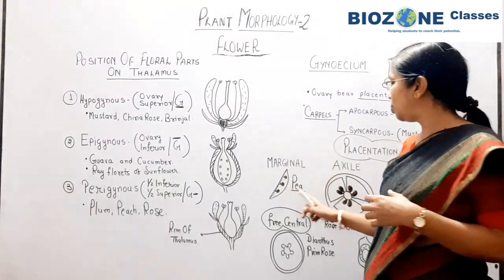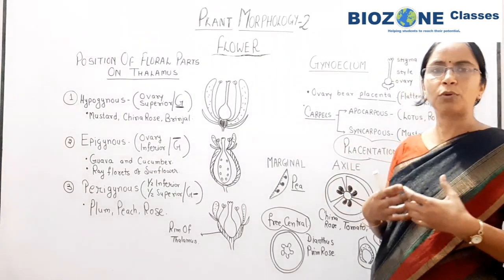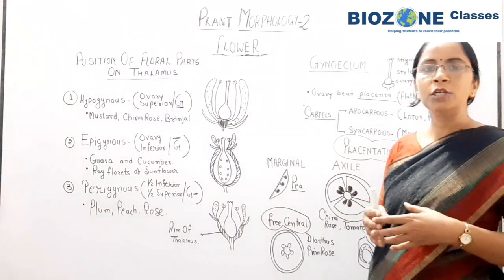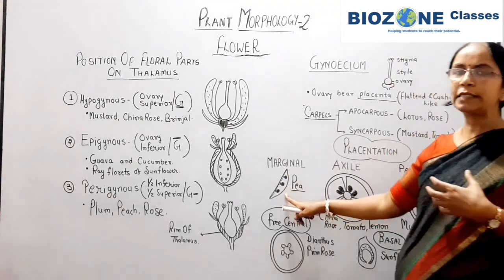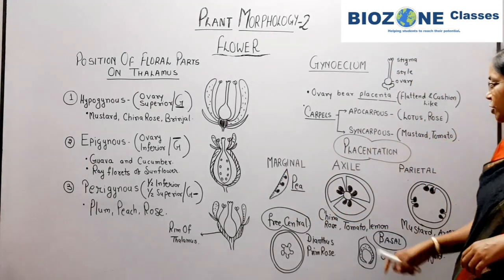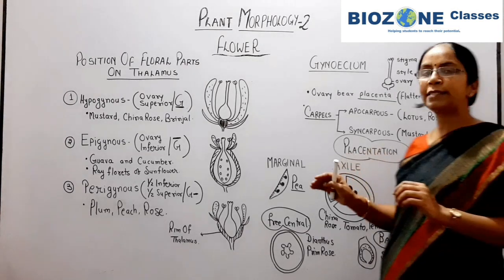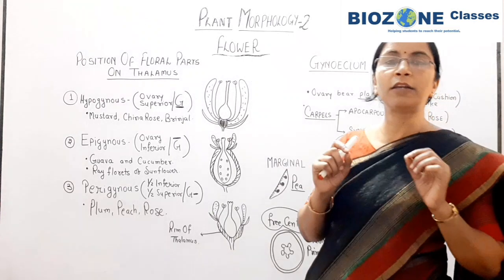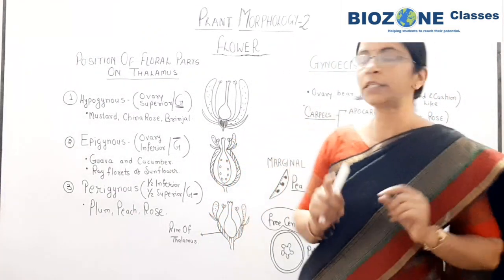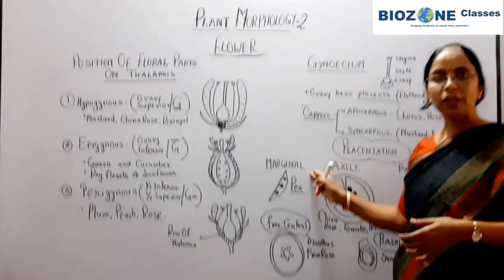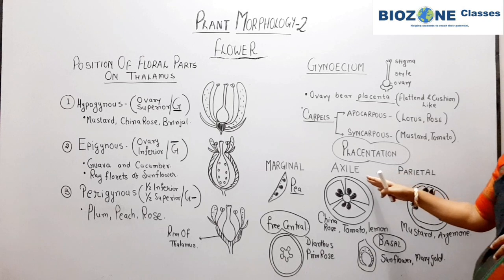Pea, you use it in day-to-day life; in winters we use pea pods or pea seeds. So that structure you remember. Pea is an example for the marginal placentation. One of the most important things when you study placentation is whether the ovary is unilocular or multilocular. So marginal placentation we complete, and now the second type of placentation is axile placentation.